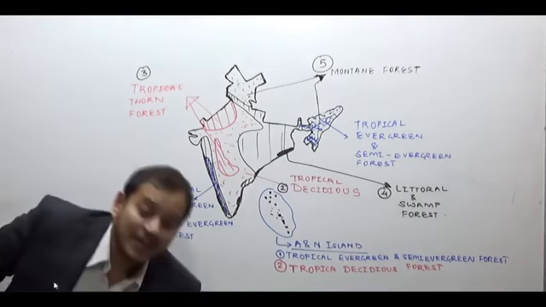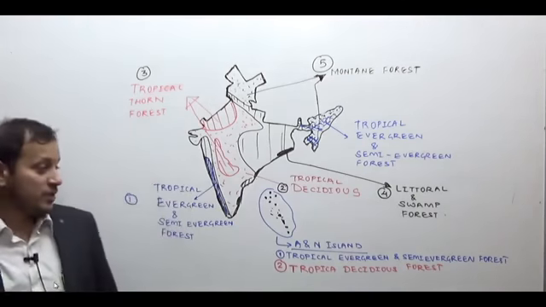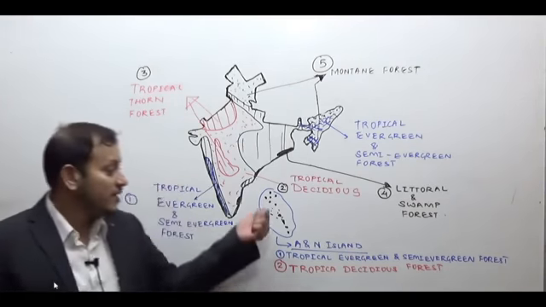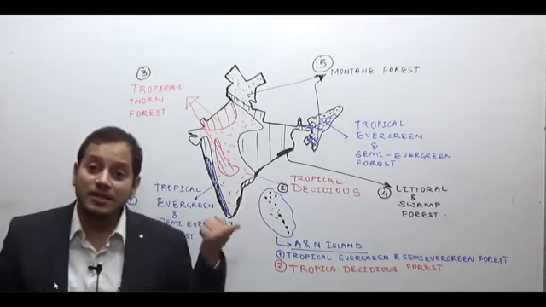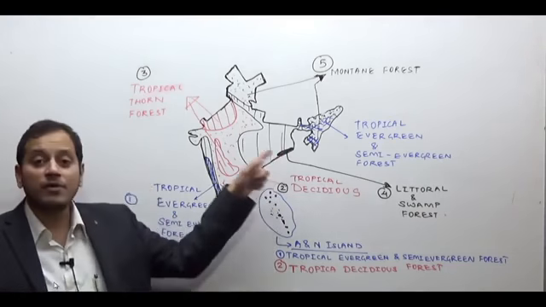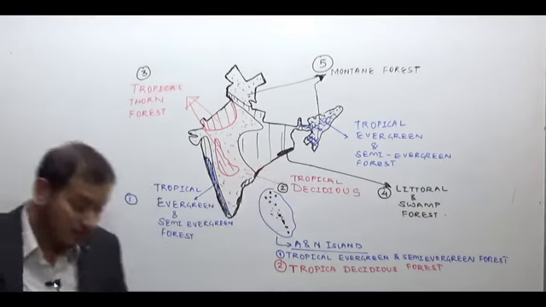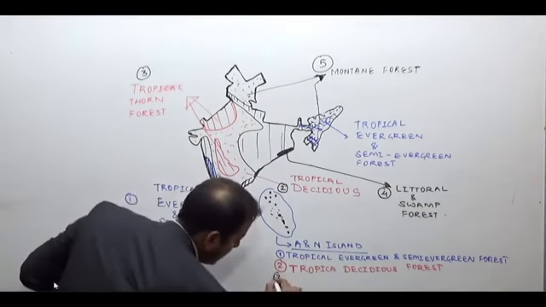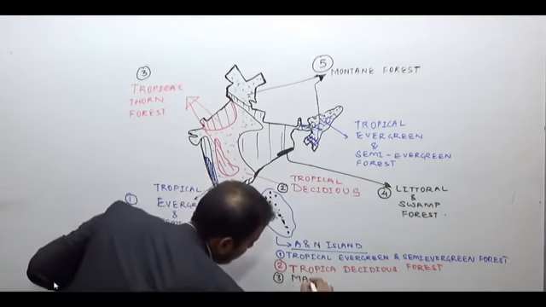And we have done the mangrove regions of India, that mangroves are found in the littoral swamp areas. There will also be mangrove vegetation in the Andaman and Nicobar Islands. Mangroves are also found here.